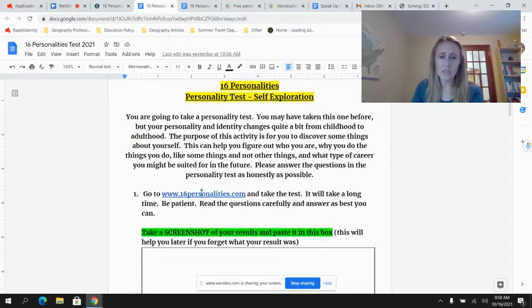So you're going to start by going to 16personalities.com. It is a free online test. It will take some time. Please read the questions and answer them as carefully as possible, because the more accurately you answer these questions, the better your results will be. The more accurate results will be based on who you are. So you are going to open this up.